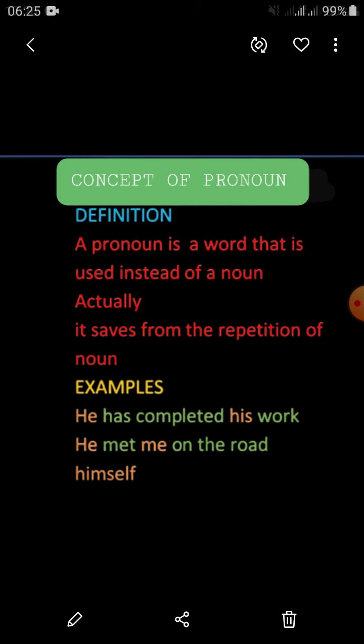In the sentence, we are going to come across three pronouns. First is subjective pronoun, that is he. Second is me, that is objective pronoun. And then himself, that is reflexive pronoun.